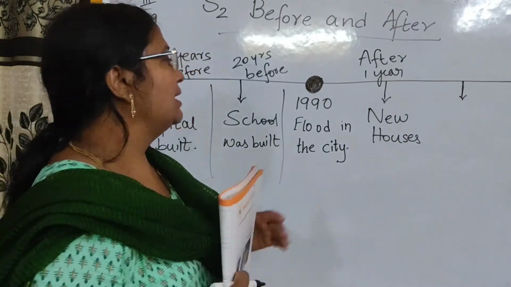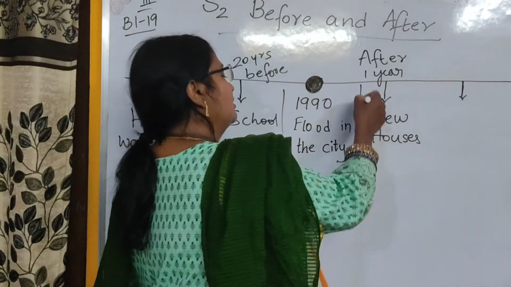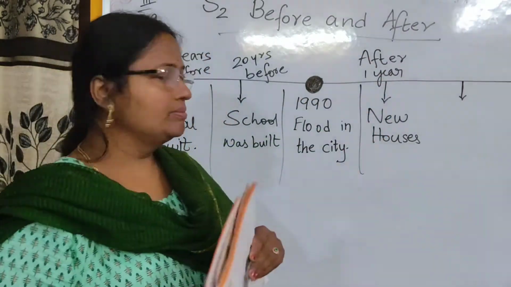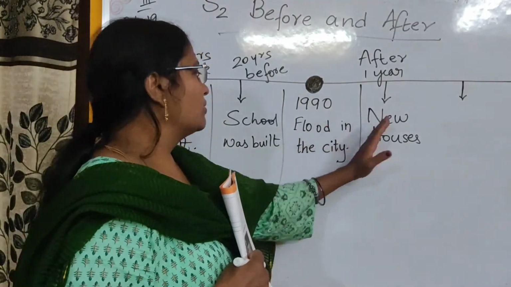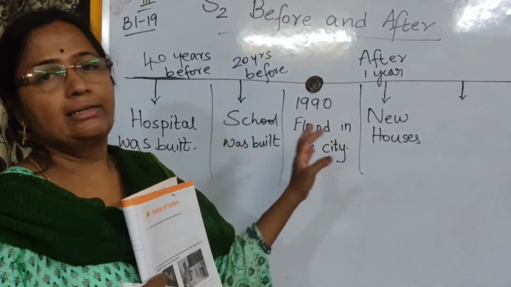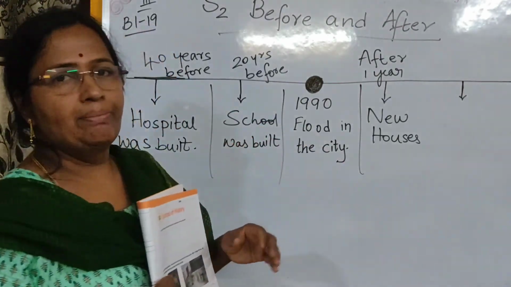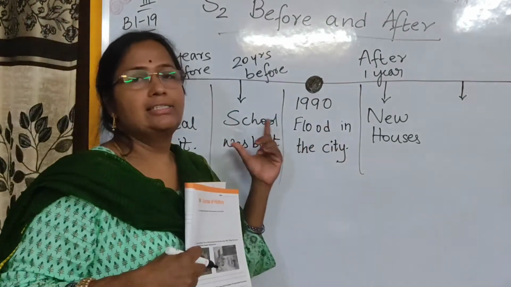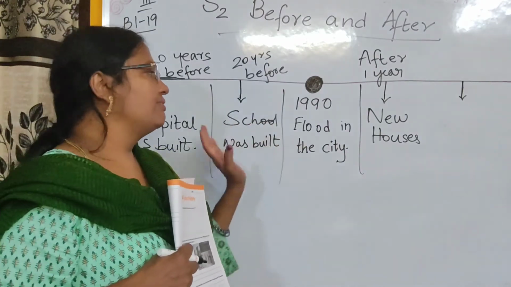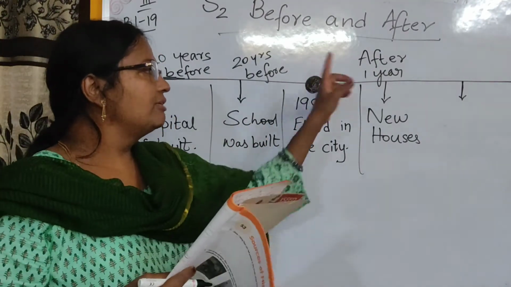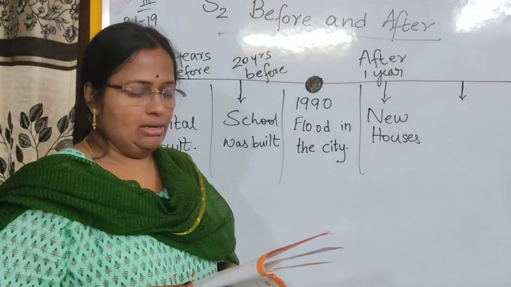New houses were built after the floods. Okay, right? 1 year after the floods. I'm just drawing this line so that you don't get confused with all these sentences. Each one is separate. Okay. In every box, the information is different from the others. So after 1 year, new houses were built.